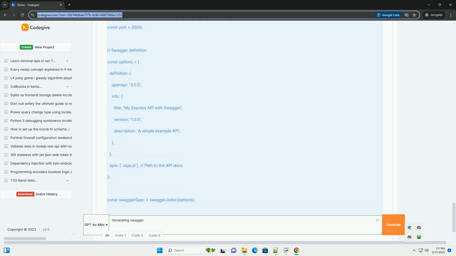Schemas is used to define the structure of your data. $ref is used to reference reusable components defined in the components section.